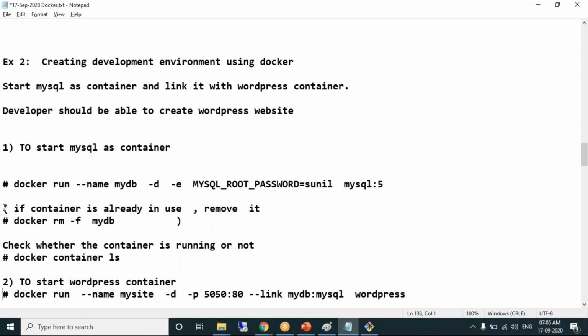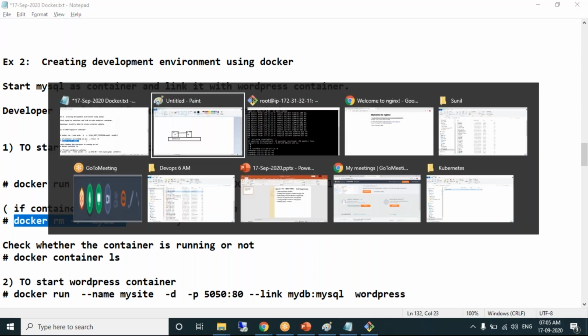This example, I don't need to explain it. Docker run MySQL:5. Name of the container MyDB, detached mode, environment variable. If a container is already in use, remove it. So I think one container is already running. I want to remove that container.